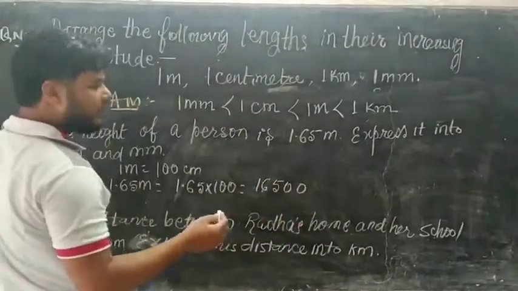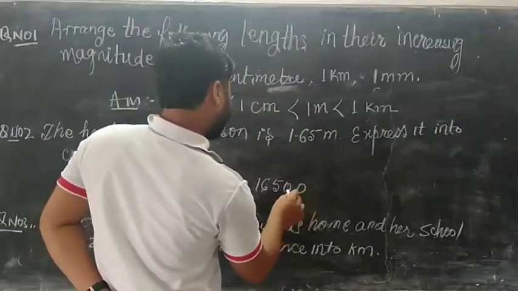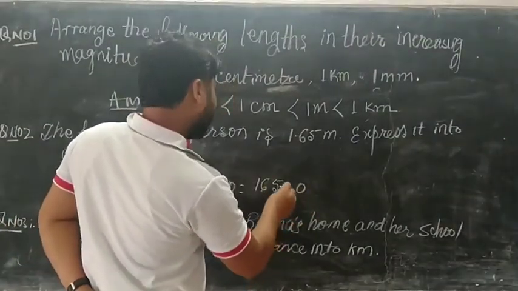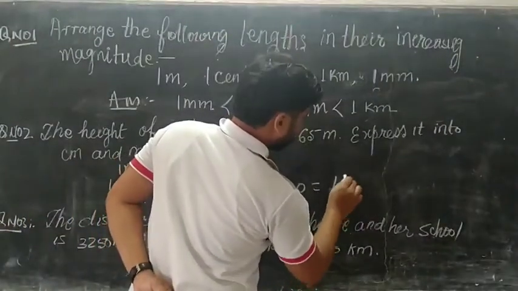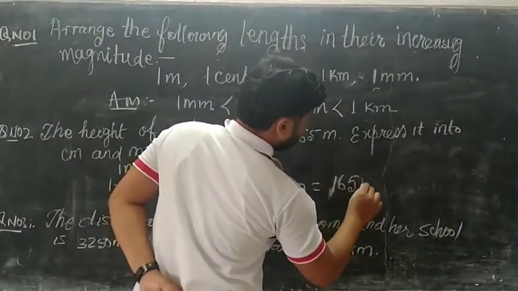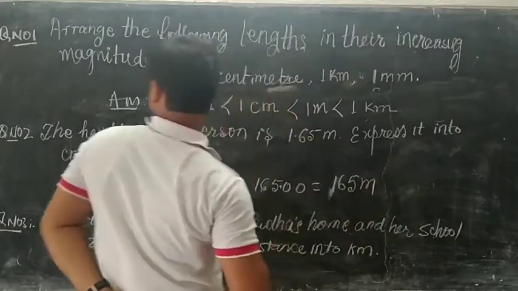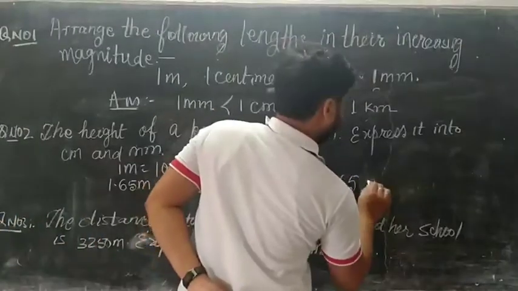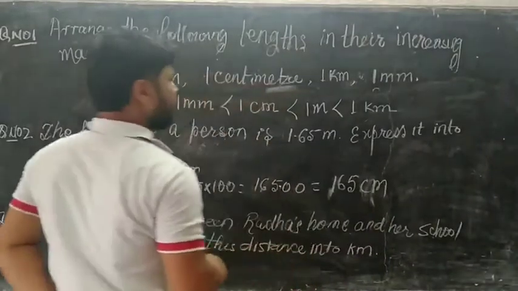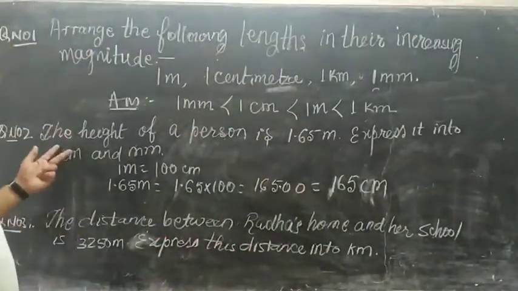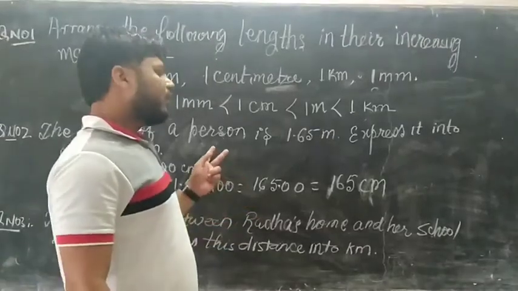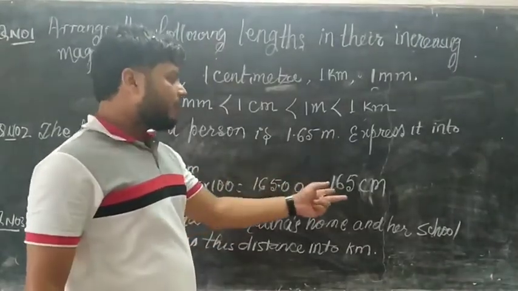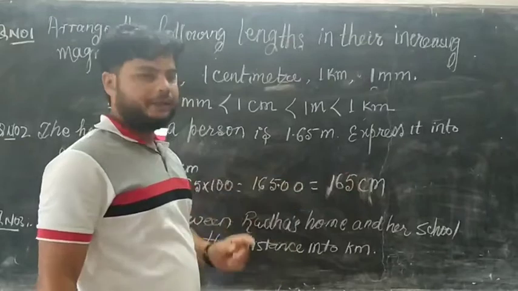After counting from the right side, two digits will be decimals. It means 165 centimeter. The height of the person in centimeter will be 165.